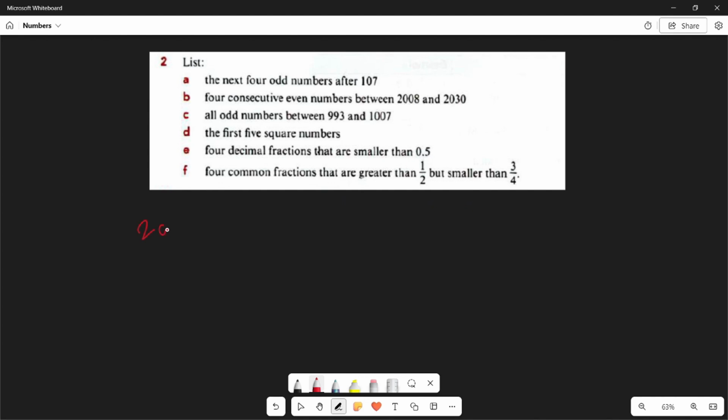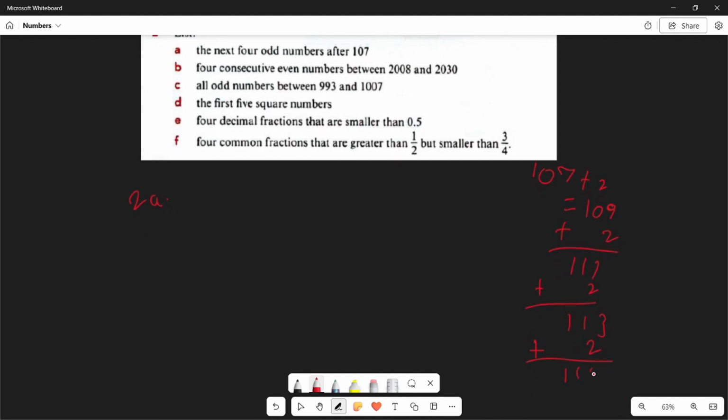So for 2a, that'll be 107 plus 2, that'll be 109, then plus 2 again, 111, then plus 2 again, 113, and then 115. So we're going to take 109, 111, 113, and 115. Those are the next 4 odd numbers after 107.